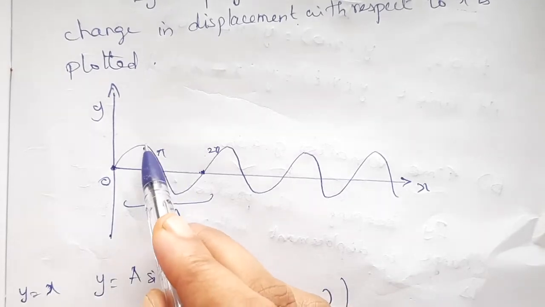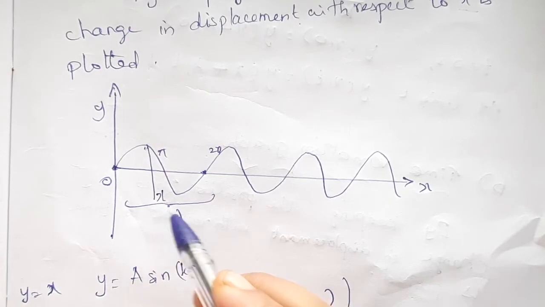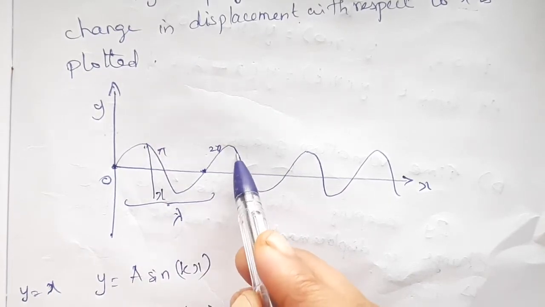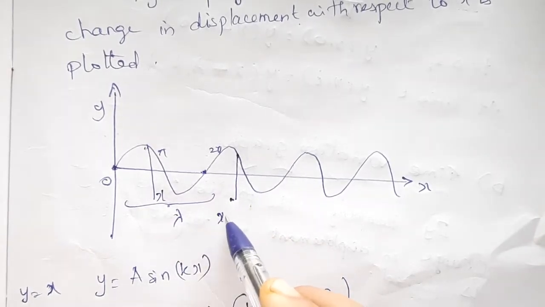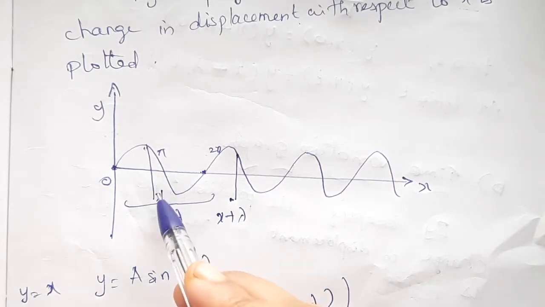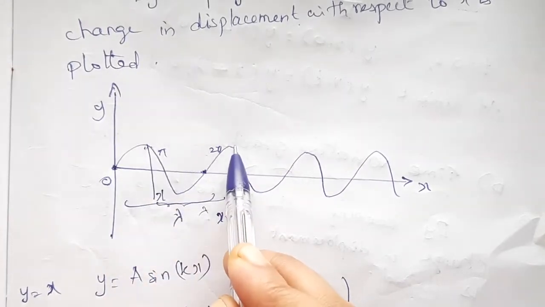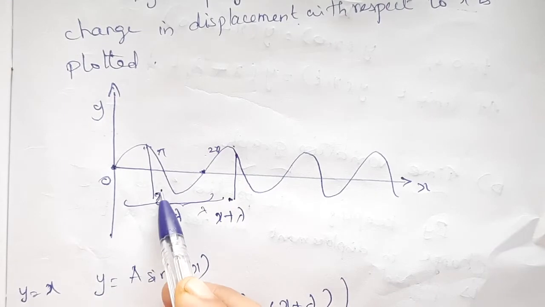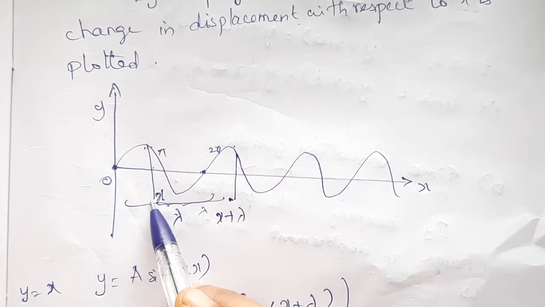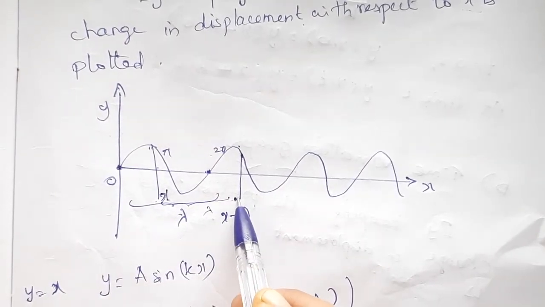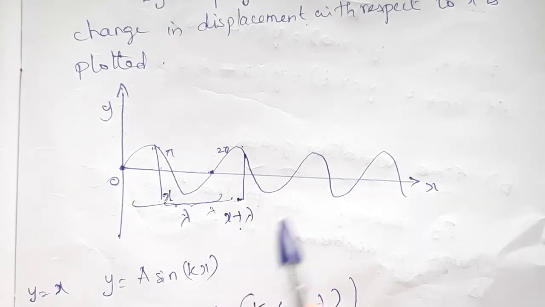Suppose this is a particular distance travelled x, then it may come to this position. So the distance travelled by the particle is x plus lambda, because the distance between these two is lambda. This is the initial position of the particle, then it travels a distance lambda, so we mark the position as x plus lambda.